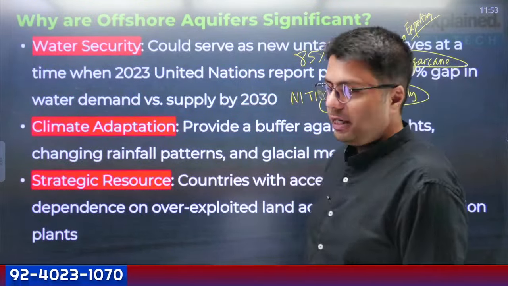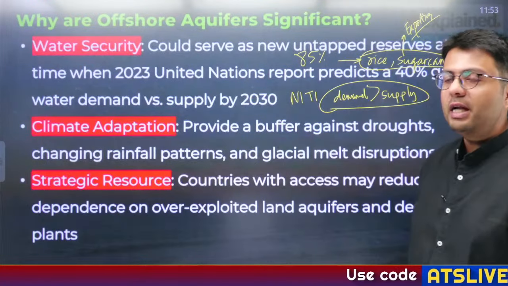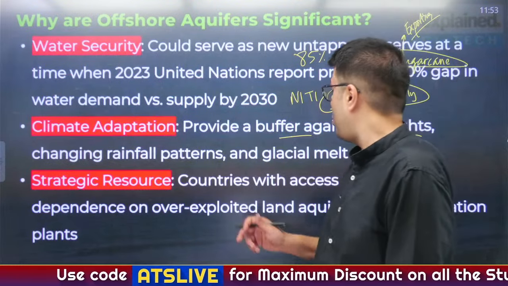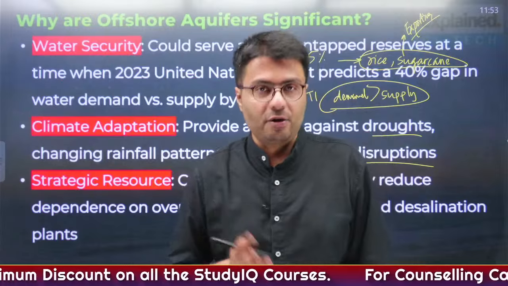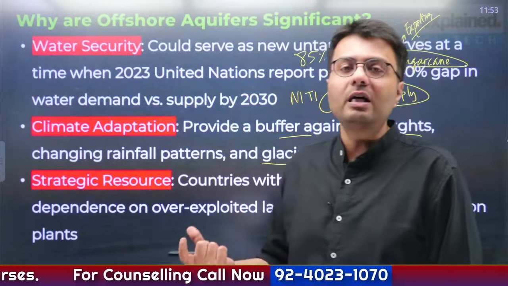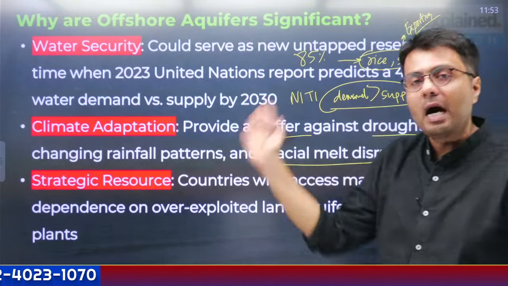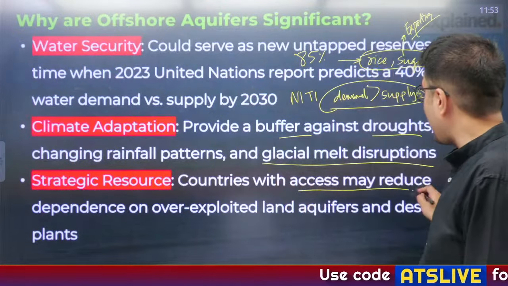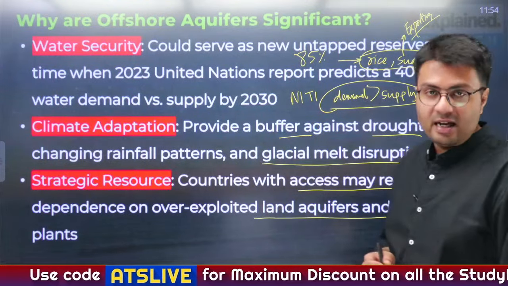Now, climate adaptation. Climate adaptation brings you a logic that you need to create a freshwater buffer in case droughts happen, in case there is a changing rainfall pattern and there is a glacial melting disruption, which is a steady supplier of fresh water. So in case these patterns become erratic, you need to have a buffer created for your freshwater reserves, and therefore these offshore aquifers can be harnessed to get the fresh waters. Similarly, these are strategic resources. Countries who have access, they may reduce dependence on overexploited land aquifers and desalinization plants.